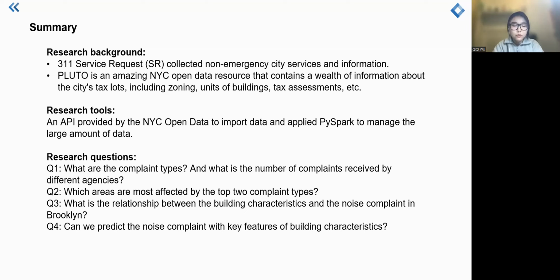Here are the 4 questions we put forward. The first question, we want to explore the most frequent complaint types and the distribution of where the most frequent complaints happen. The second question is exploring the areas most affected by the top 2 complaint types, and their distribution. The third question is exploring the relationship between building characteristics and the noise complaints in Brooklyn. And we also use some predictive models to predict the noise complaints with key features of building characteristics. Next, please.